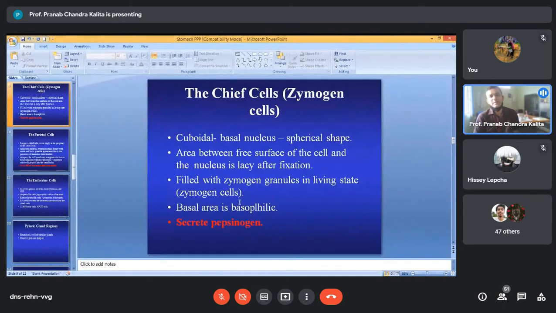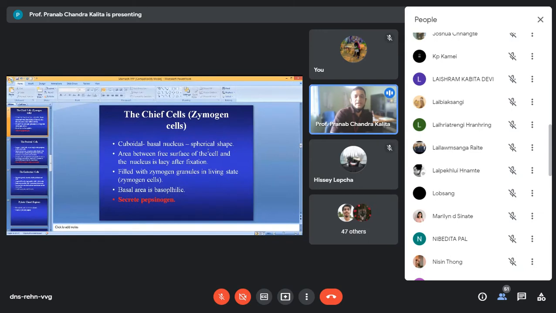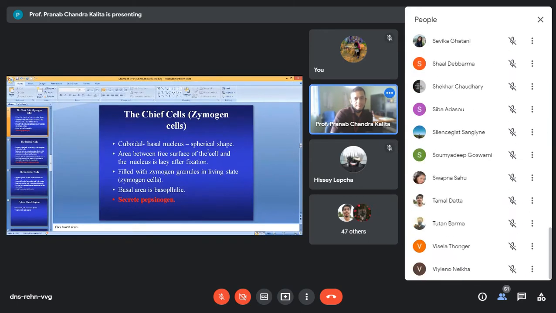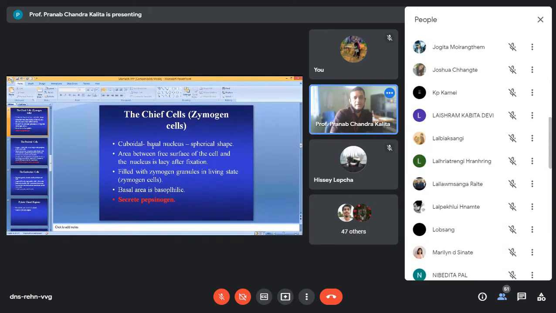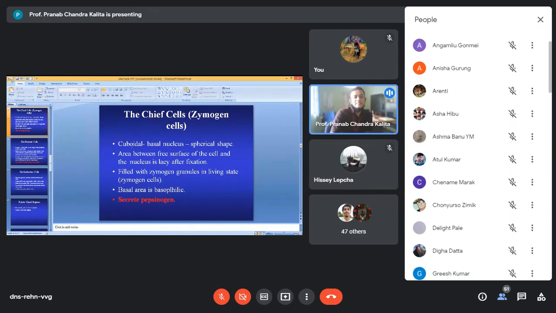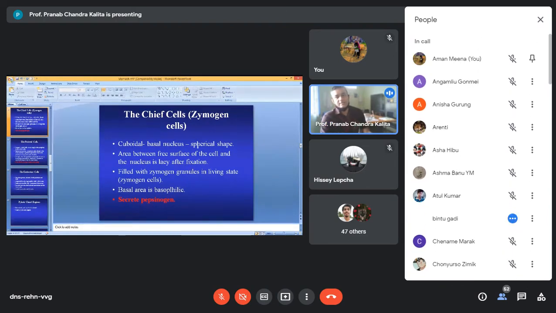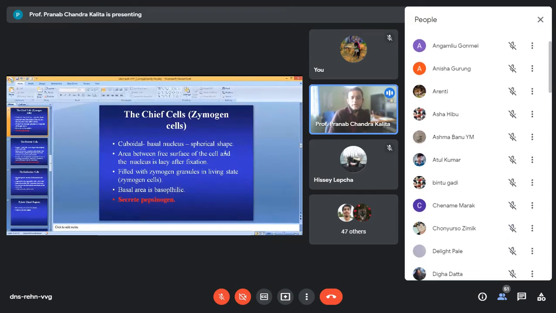So in detail about the chief cells. So chief cells, they are cuboidal shaped cells with basal nucleus and spherical shape. Clear? And you know the surfaces of the cells.